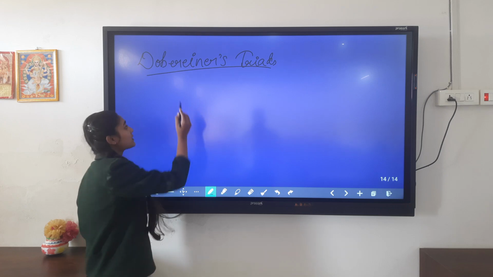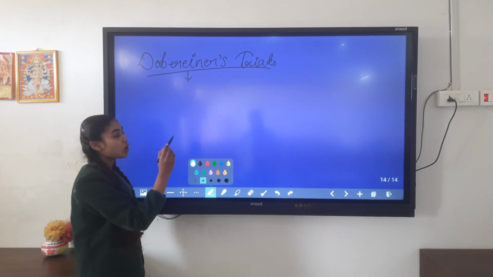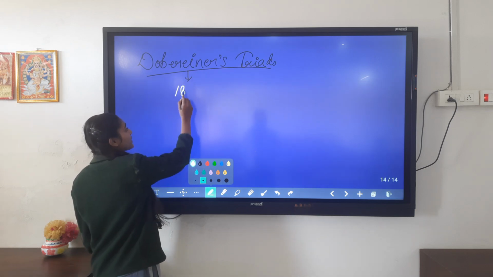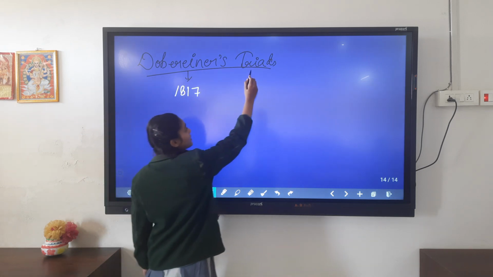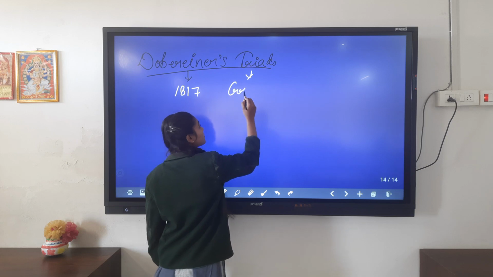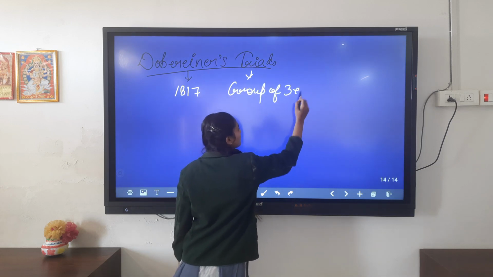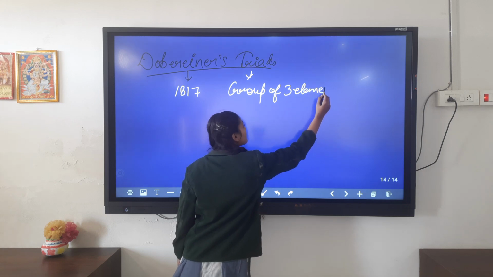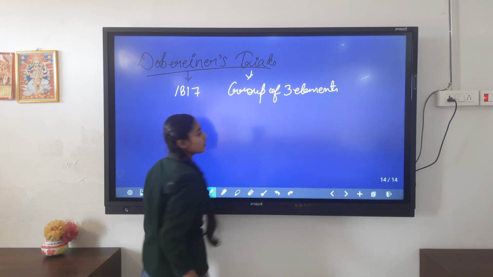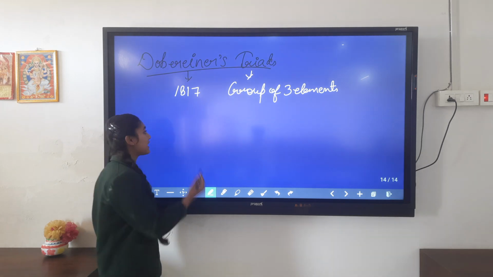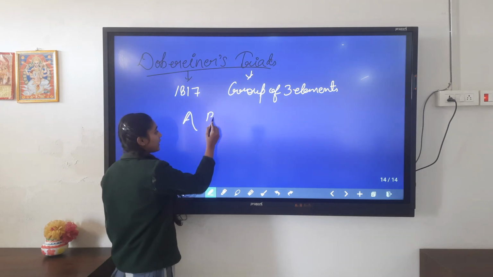Dobereiner is the name of the scientist who made a successful contribution in 1817 in the genesis of periodic classification and tried his group of 3 elements. So he divided the elements into 3 groups. Let us take a hypothetical example of 3 elements, that is A, B and C.